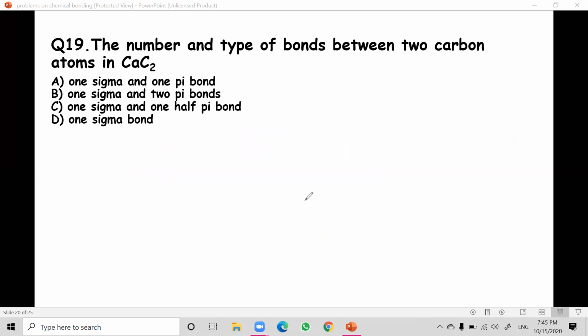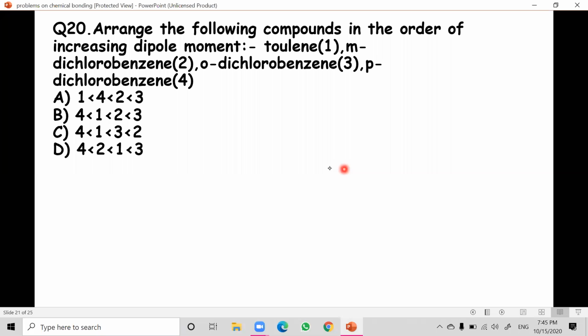Next question. Arrange the following compounds in the order of increasing dipole moment: toluene, m-dichlorobenzene, o-dichlorobenzene, p-dichlorobenzene. Very, very important. First, let us see the structures, because for this type of question we need to know the structure of these compounds.